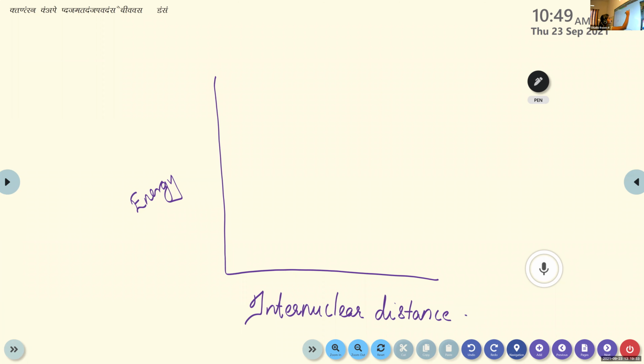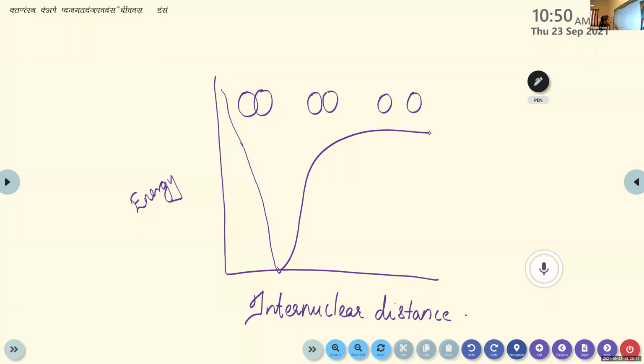Okay, so the first stage, the two hydrogen atoms, they are not approaching each other. It's two separate hydrogen atoms. And the next stage, the two hydrogen atoms, they are approaching each other. That's the second case. Then the third one, they are bonded together. So here you can see there is a graph like this, right? It will decrease like this.